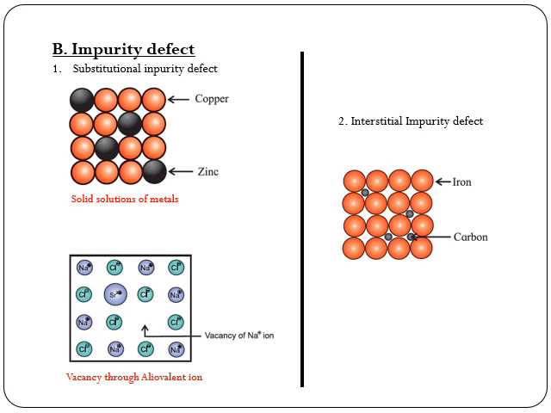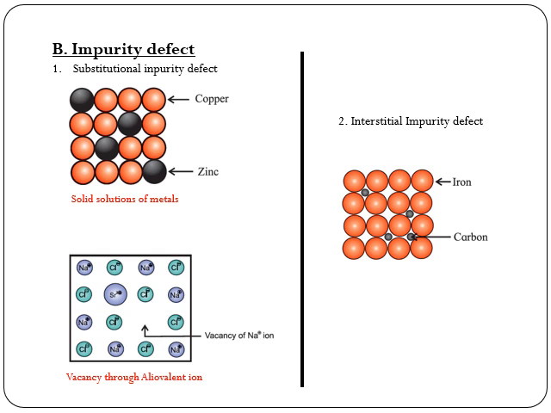Impurity defect. Impurity defect arises when foreign atoms, that is atoms different from the host atoms, are present in the crystal lattice. There are two kinds of impurity defects, substitutional and interstitial impurity defects. First one, substitutional impurity defect. In this defect, the foreign atoms are found at the lattice site in place of host atoms. The regular atoms are displaced from their lattice sites by impurity atoms.